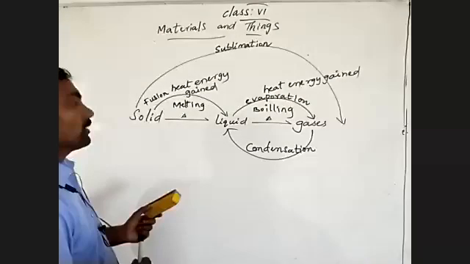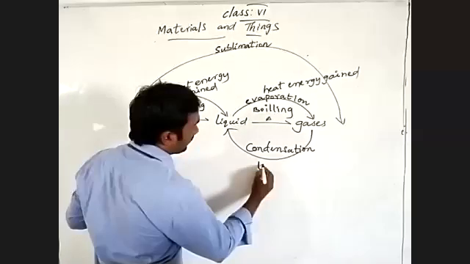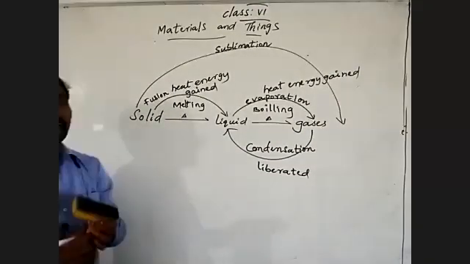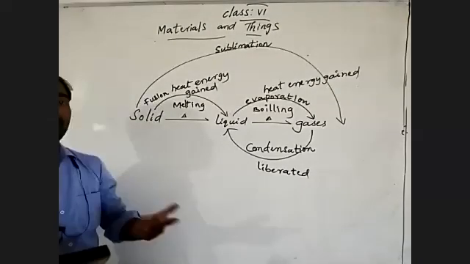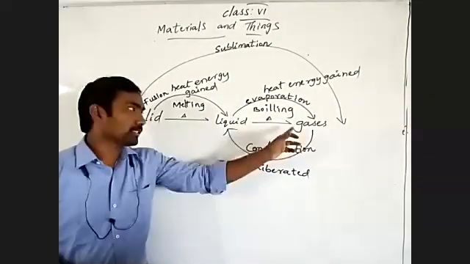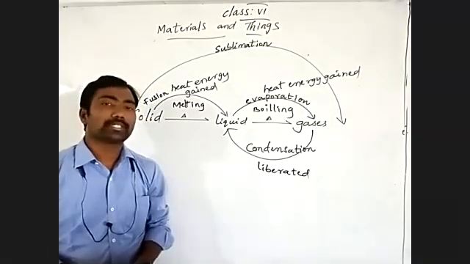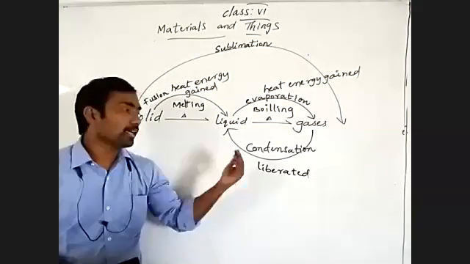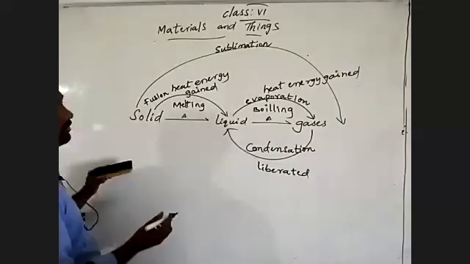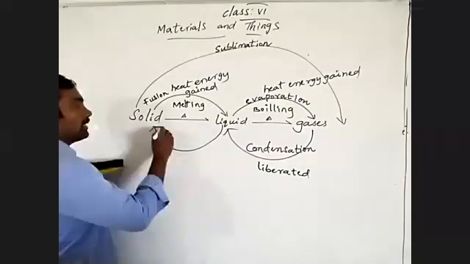Understand? So during the condensation process, heat energy is liberated. Liberated means removed, sent out, given out by losing heat energy. When the temperature decreases for the gaseous state of a substance, it converts into the liquid state by losing heat energy. Liberated means losing or giving out, releasing out.